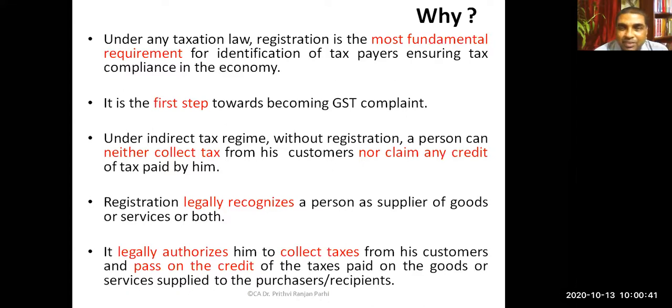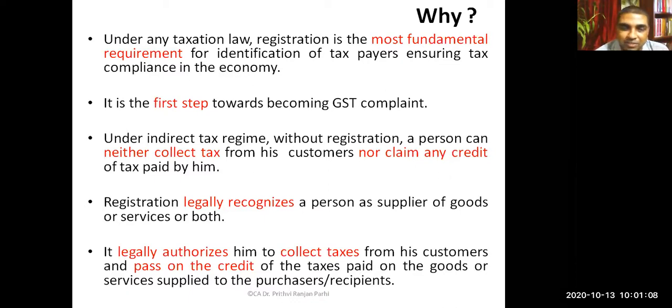A supplier, if GST is applicable to him, or if as per the law he is supposed to go for registration, has to complete the registration process and obtain a GST identification number. For identifying the supplier, registration is necessary. And that is the first step to comply with GST law.